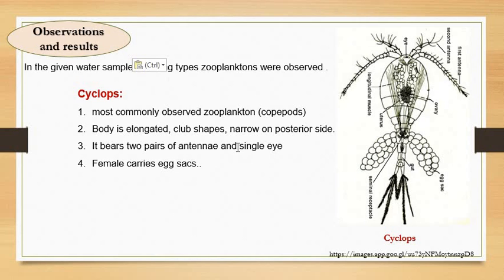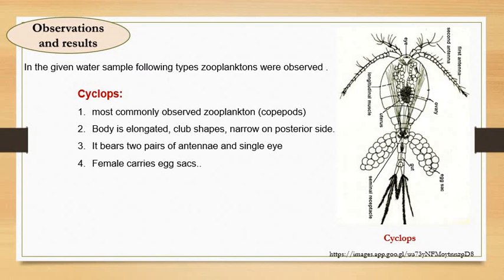So in the given water sample, the following types of zooplanktons were observed. You will observe a number of zooplanktons, but we have categorized them into different groups with a little bit of a characteristic of how we can identify the plankton, right? Here I have given the picture of the representative group of that specific type as well as a few characteristics. You have to draw a rough diagram and follow this writing. You have to write this in your journal, right?